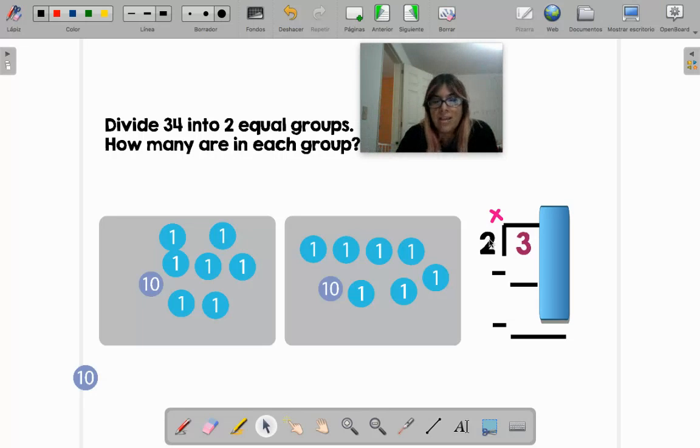So that's 30. So let's say 2 times what gives me 3? Or almost 3. You cannot pass the 3. Remember yesterday I told you that. So let's do the 2 times table. 2 times 1, 2. 2 times 2, 4. I already passed, so it cannot be 2. So it's 2 times 1 outside. And I put the answer down. 2 times 1, 2. Remember, I put the answer inside and down. Then we subtract. 3 minus 2, 1.